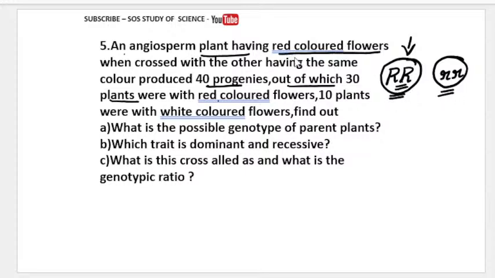But they are asking something here: the red colored flowers when crossed with the other having the same color, same... andre enagutte, so that will be the self pollination. So andre now we have to look for the parent of F1 generation. So F1 generation na parent na we have to identify, because same anta heldaga we are always looking, or we are always getting the same kind of parent only in the F1 generation.